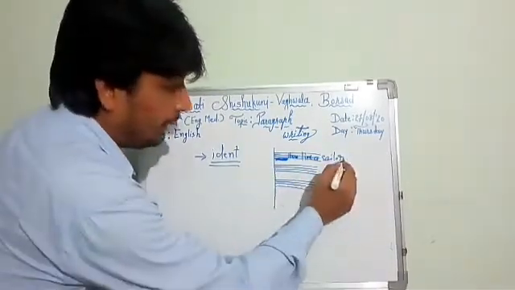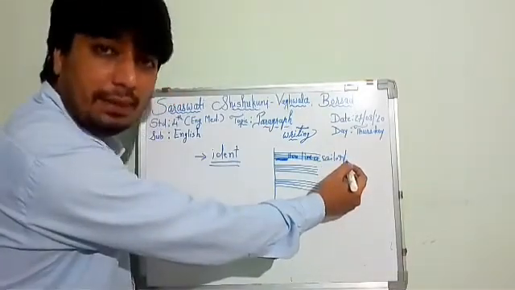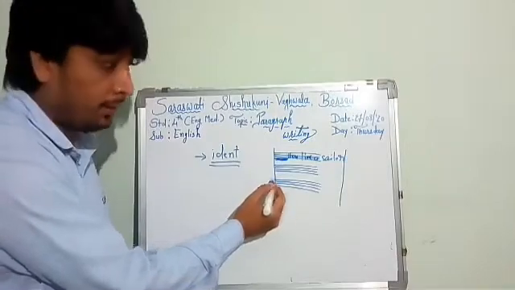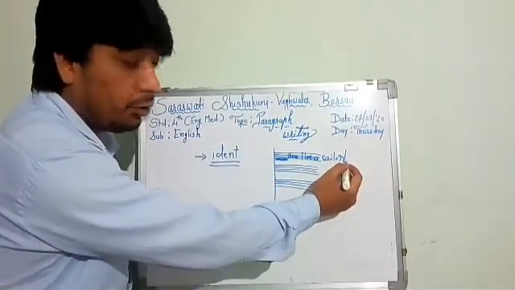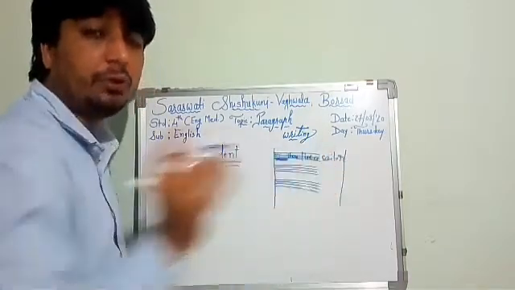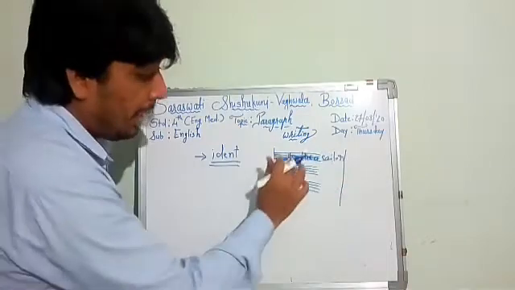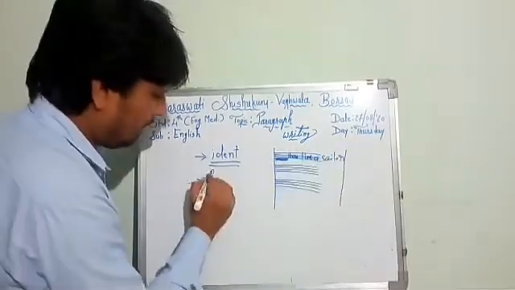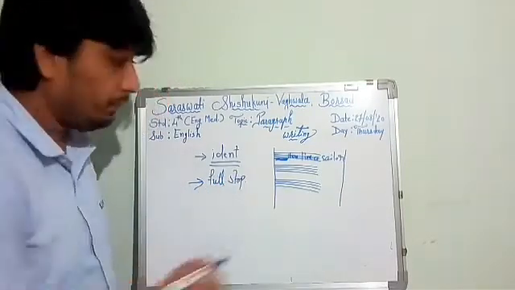When the line is finished, I will take another line, and I will not keep any space over here. There should not be space. At the end of the sentence there must be a full stop.